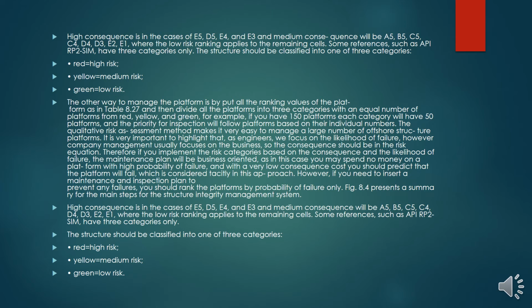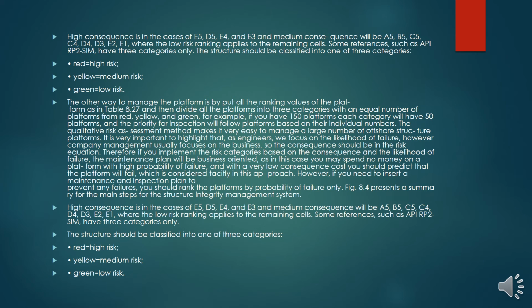It is very important to highlight that as engineers, we focus on the likelihood of failure. However, company management usually focuses on the business. So the consequence should be in the risk equation. Therefore, if we implement risk categories based on the consequence and the likelihood of failure, the maintenance plan will be business oriented.